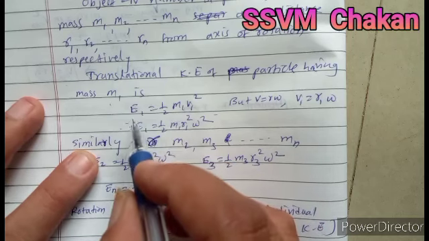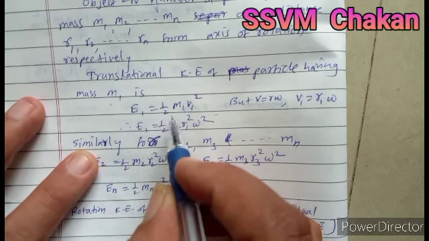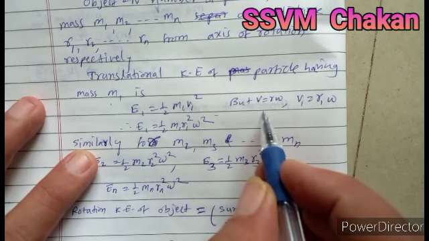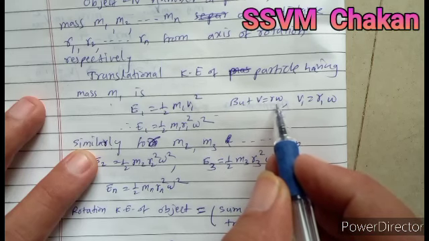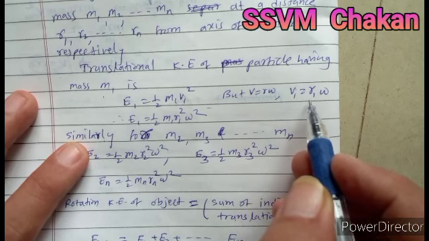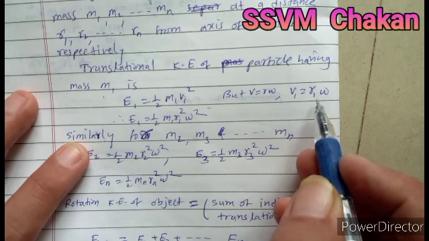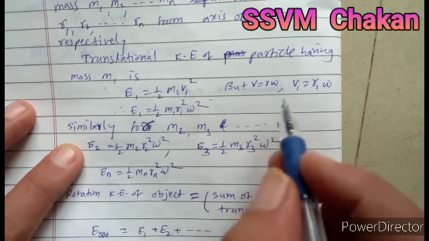So for the first mass m1, E1 is equal to one half m1 v1 squared. But we know the formula for linear velocity, v is equal to r omega. For mass m1, we write v1 is equal to r1 omega, because the body is revolving with constant angular speed, so omega is a constant.